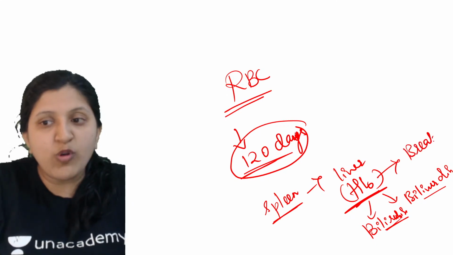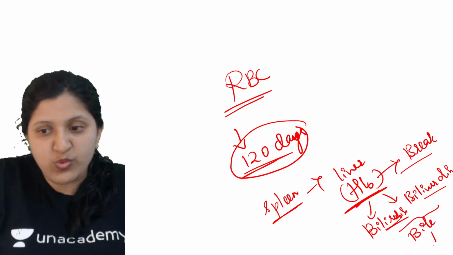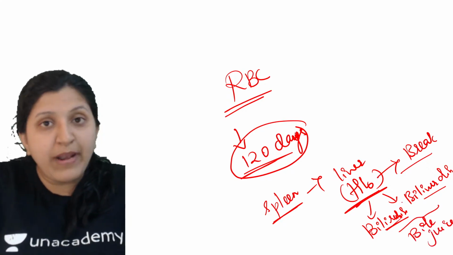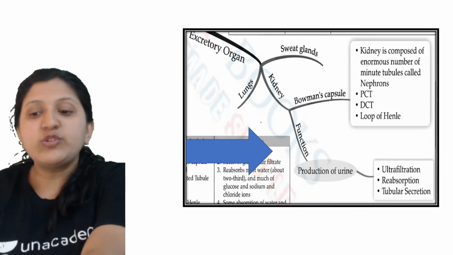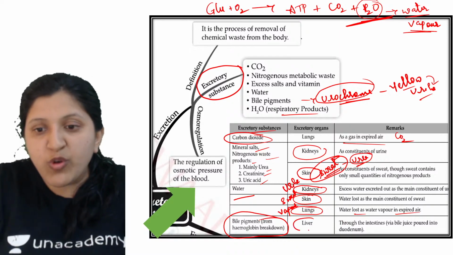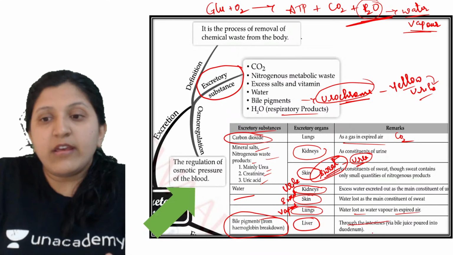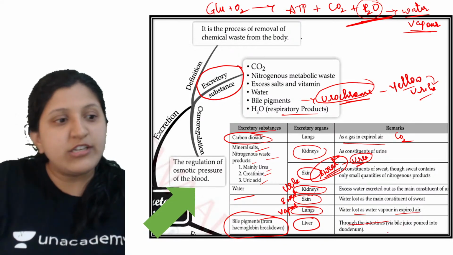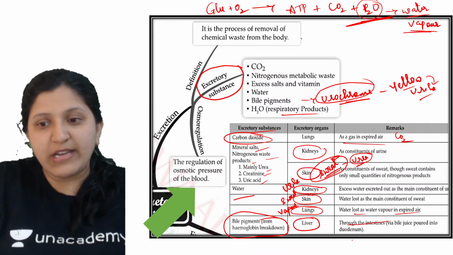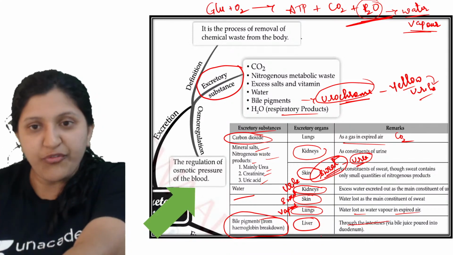Further breakdown of the bile juice gives us the urochrome. Now in the liver itself this is happening. Through the intestine the bile juice reaches the duodenum, where, as you have already studied in digestion, emulsification of fat will occur.